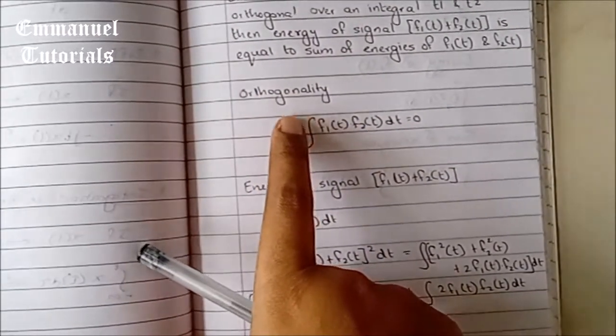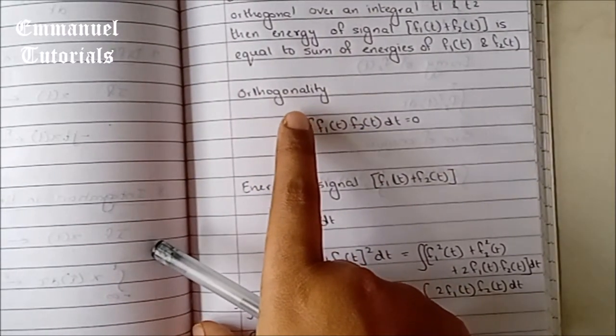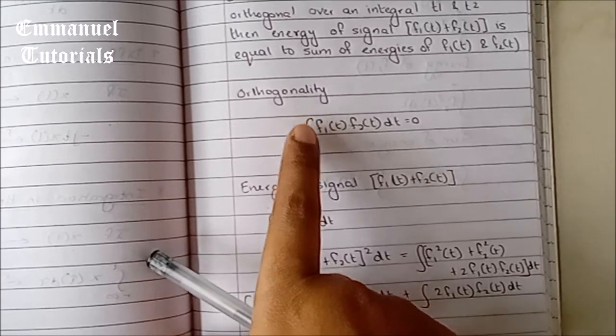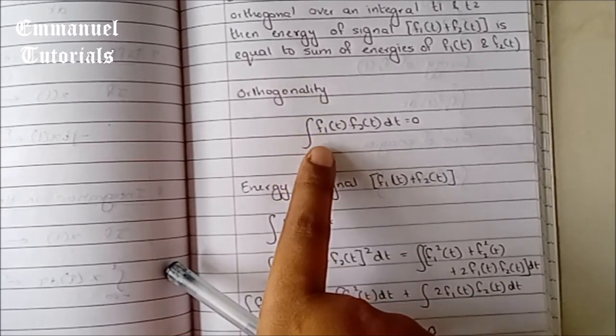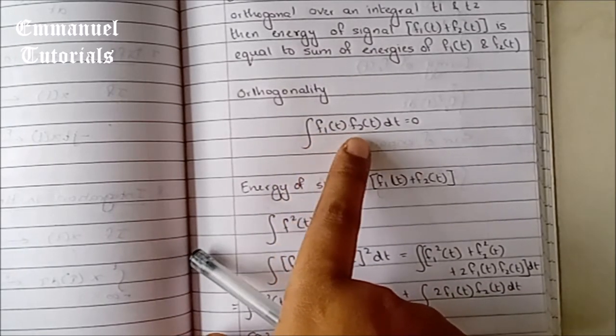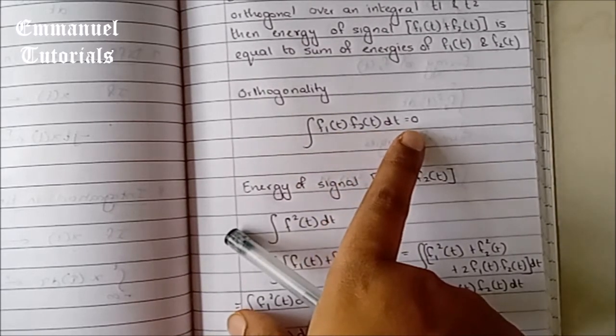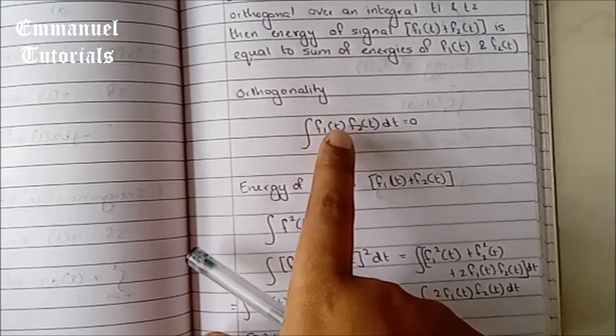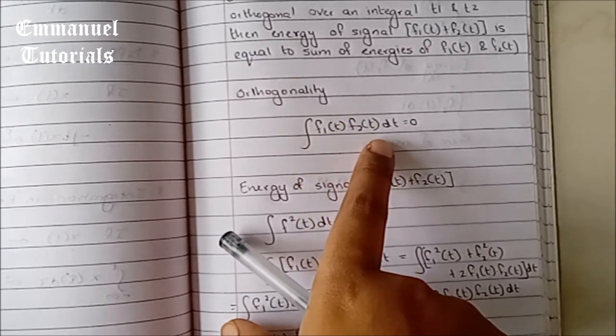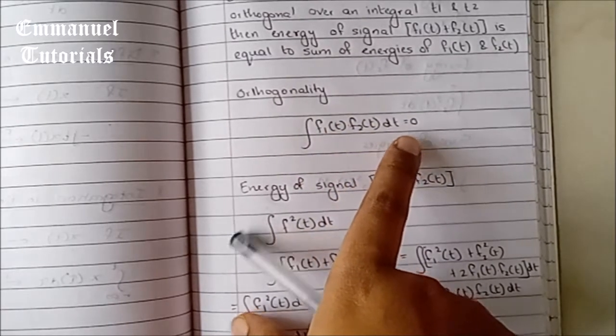Now we know that the condition for orthogonality of two functions is that the integral of the multiplication of the two functions should be equal to 0. So integral of f1 of t into f2 of t dt is equal to 0.